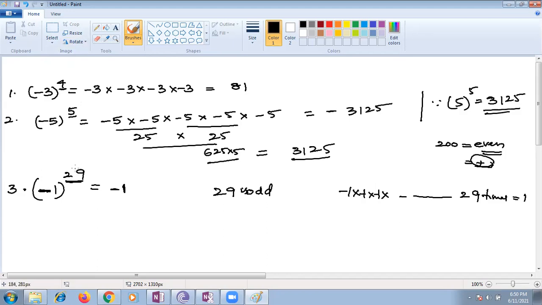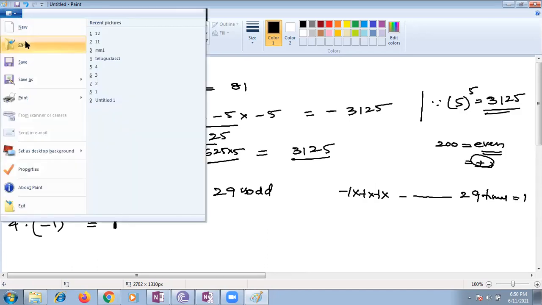Again, even if you multiply any number of times, you're getting only 1. But here the power is positive, the power is odd. When we multiply 29 times also, 1 into 1, 1 into 1, it will expand the form. Now minus 1 whole to the power 200. What is the value? Minus 1 or plus 1? Positive 1. Plus 1. Yes, positive. That's all, children. This is the basic points.